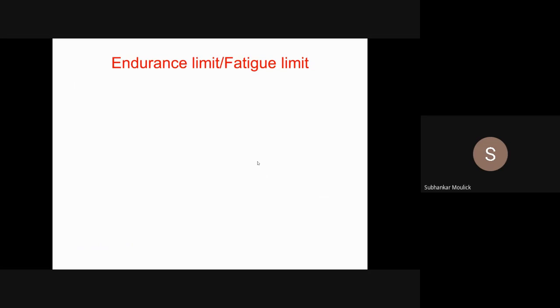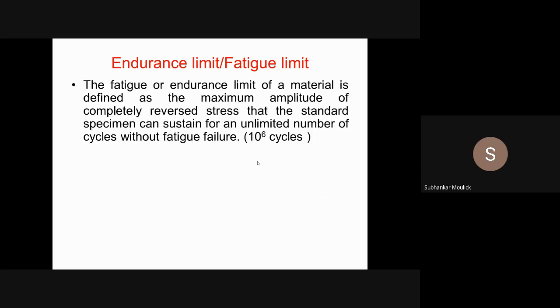So now I can define endurance limit or fatigue limit. The fatigue or endurance limit of a material is defined as the maximum amplitude of completely reversed stress. Reversed stress we have just now seen. In reversed stress, there is no mean stress. Whatever value you have in the maximum stress, that same value you will have in the negative direction for minimum stress.